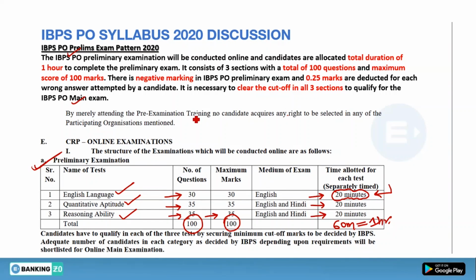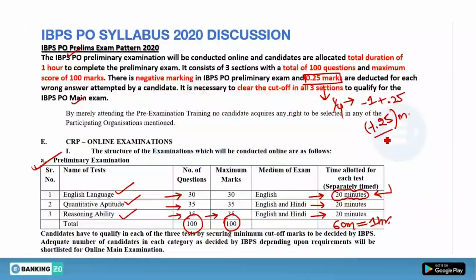Okay, and there is negative marking in the IBPS PO preliminary exam. 0.25 mark is deducted for each wrong answer. So there is negative marking also, and it is 1/4. What do you mean by 1/4? If you attempt one question wrong, your 1 mark will be deducted along with the negative marking, that is 0.25. For every wrong question you will lose 1.25 marks.